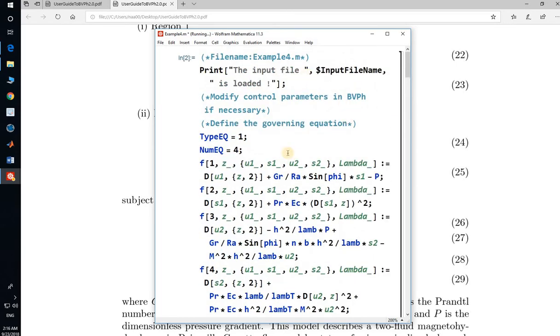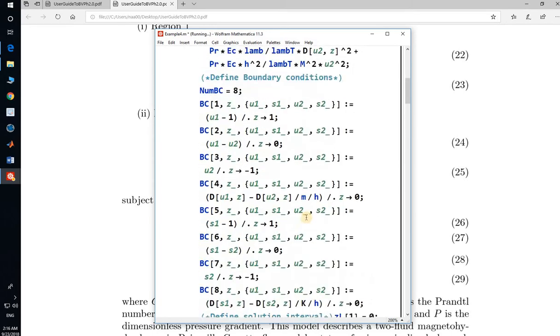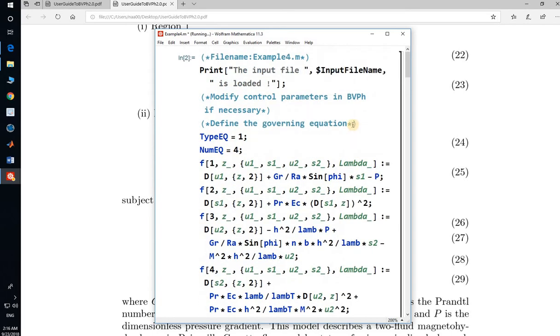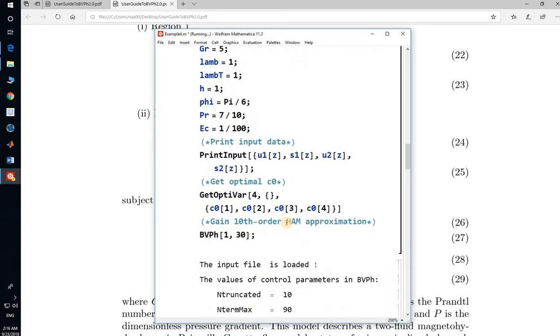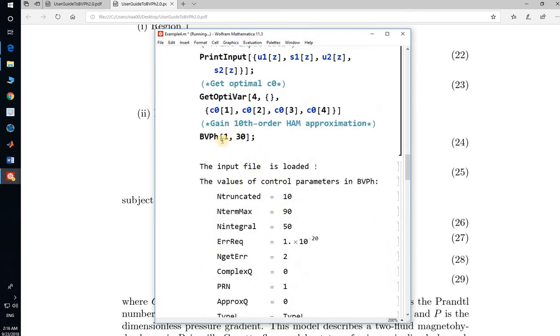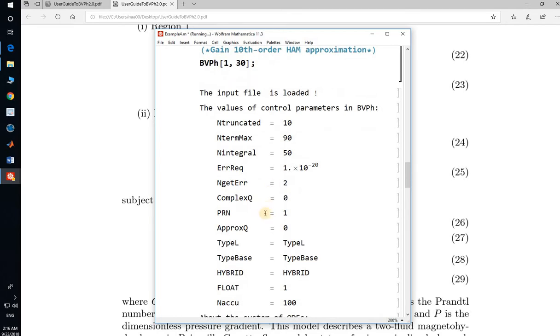Again, this is example 4. We mention all of these things, and here we write everything that you see in our problem that is mentioned here. This is the way. Now, if you want to use BVPh1, the input is load. Here are some terms and the values are defined here.